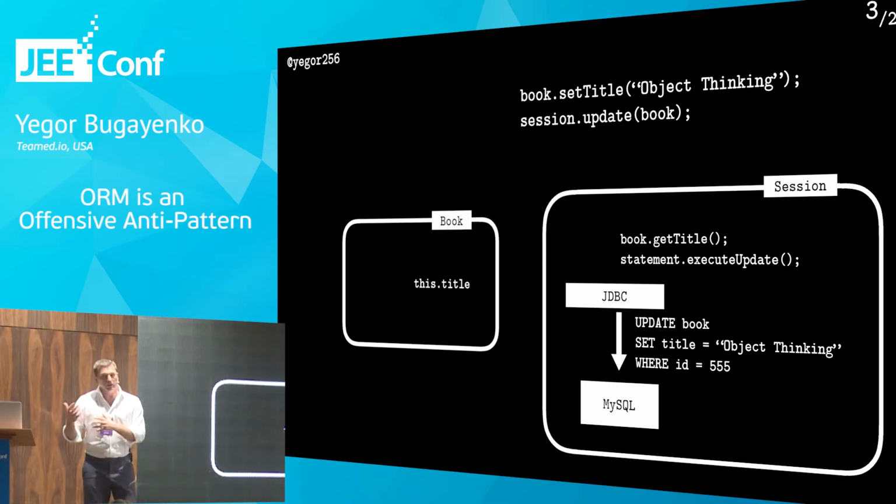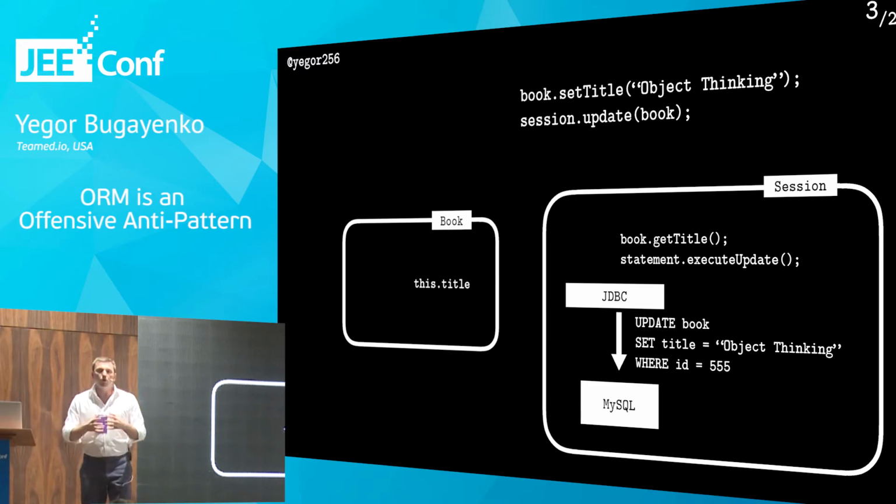And this is why, in the previous talk at JPoint, I called this an offensive anti-pattern. So we are offending our objects by taking away pieces of the core functionality out of them and leaving just a dumb functionality of basically storing the title in it. Nothing else. So everything that this book is doing is only keeping the title inside. It's not really doing the actual work, but it's supposed to do that.